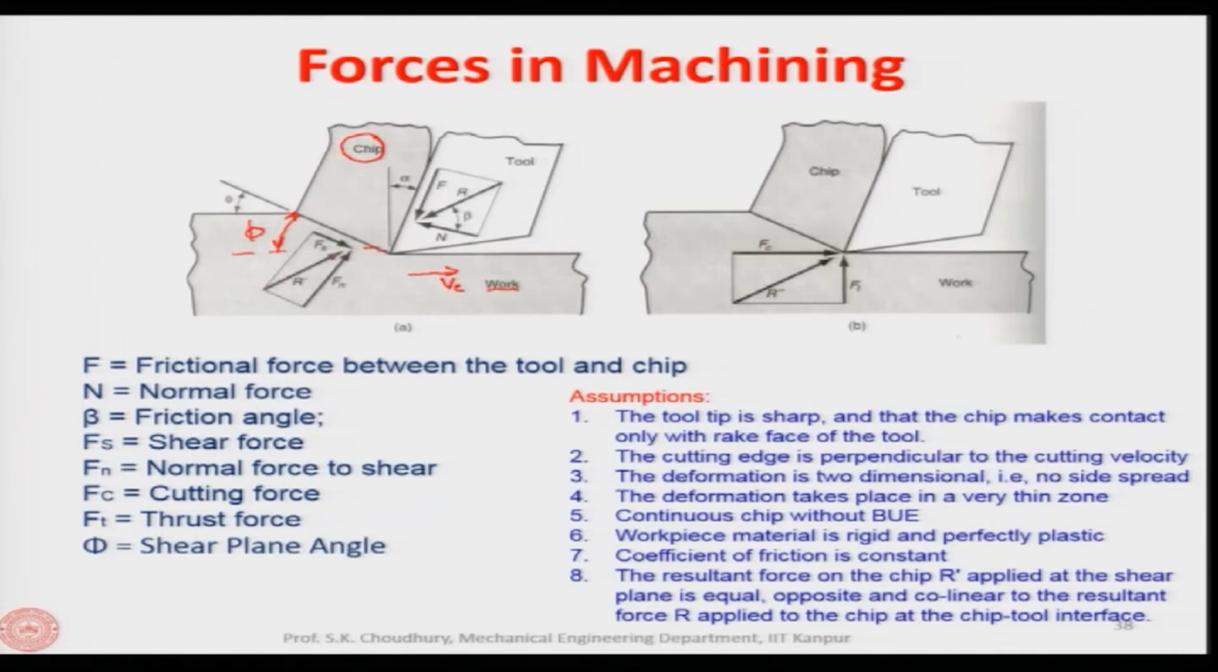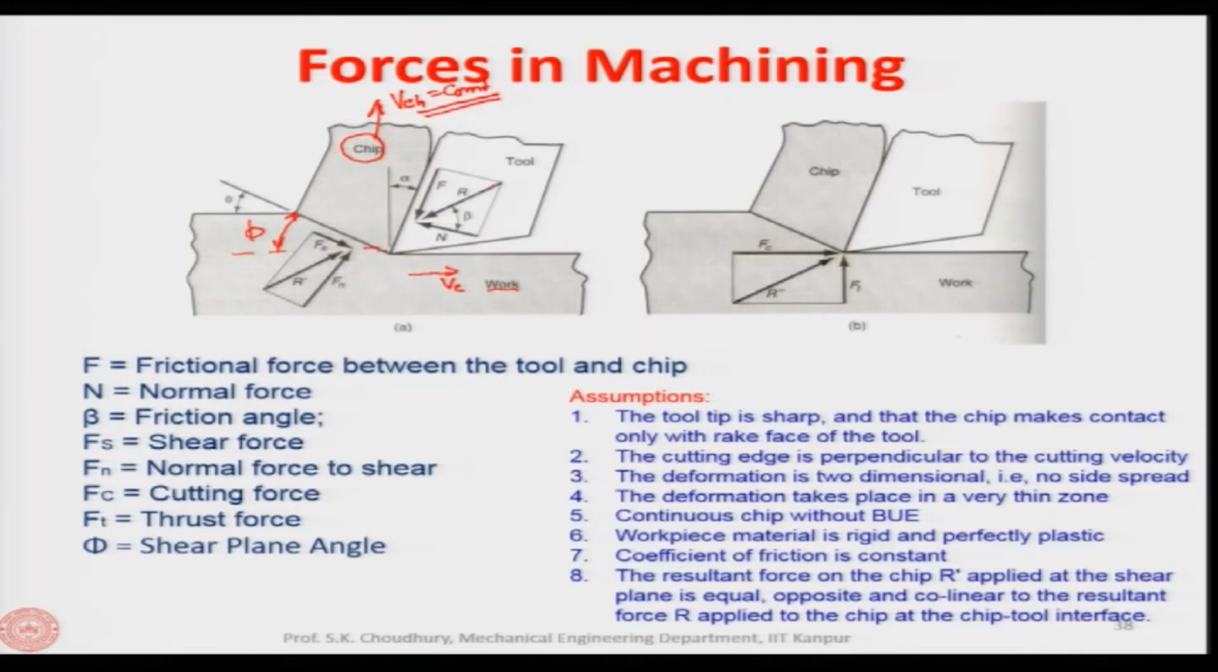Now, this resultant force is acting on the chip through the shear plane, and this resultant force R is acting on the chip from the tool through the rake face of the tool. So they have to be equal, opposite and collinear, so that their summation will be equal to 0, so that the chip moves at a constant velocity. Let us say this is the V_ch, the chip velocity, and this is constant, moving at a constant velocity over the rake face of the tool.